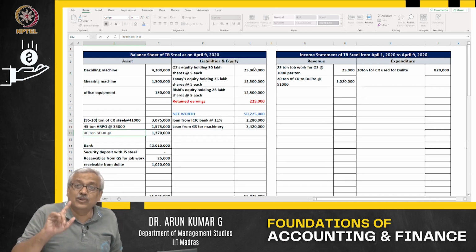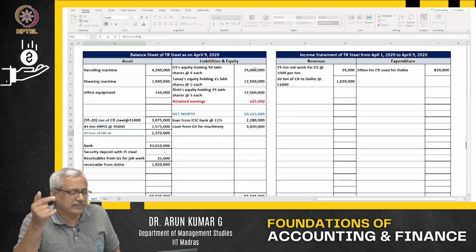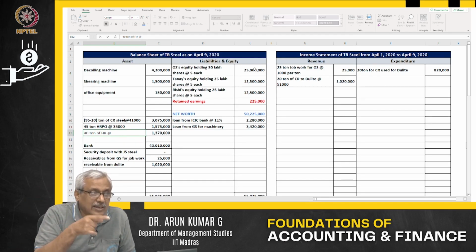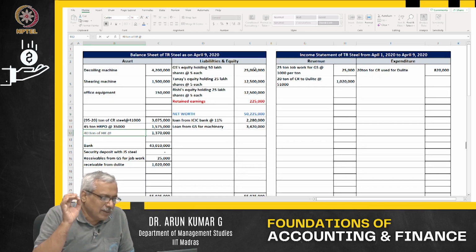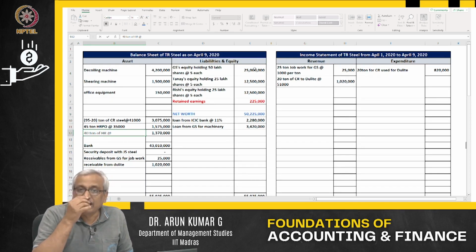That is the value at which I will issue for production. That will be the cost of my raw material per ton. It is always the landed cost.